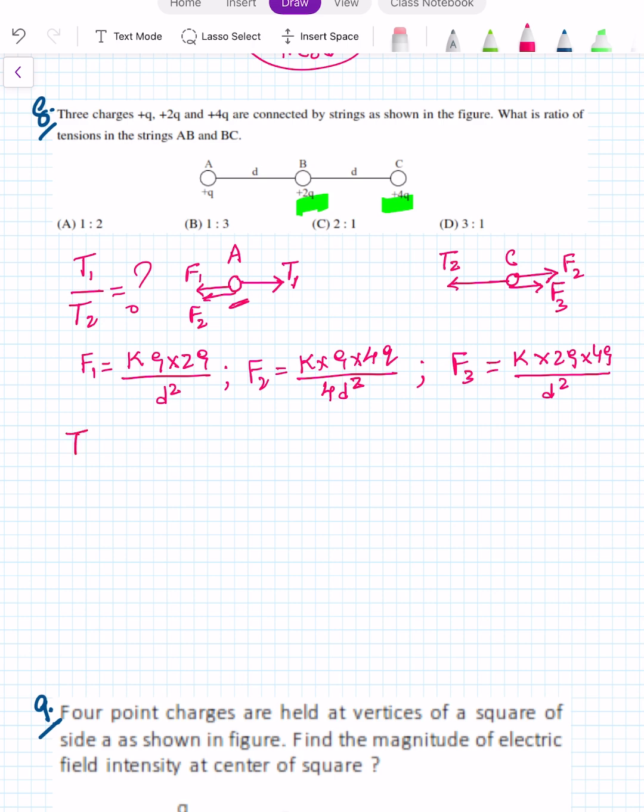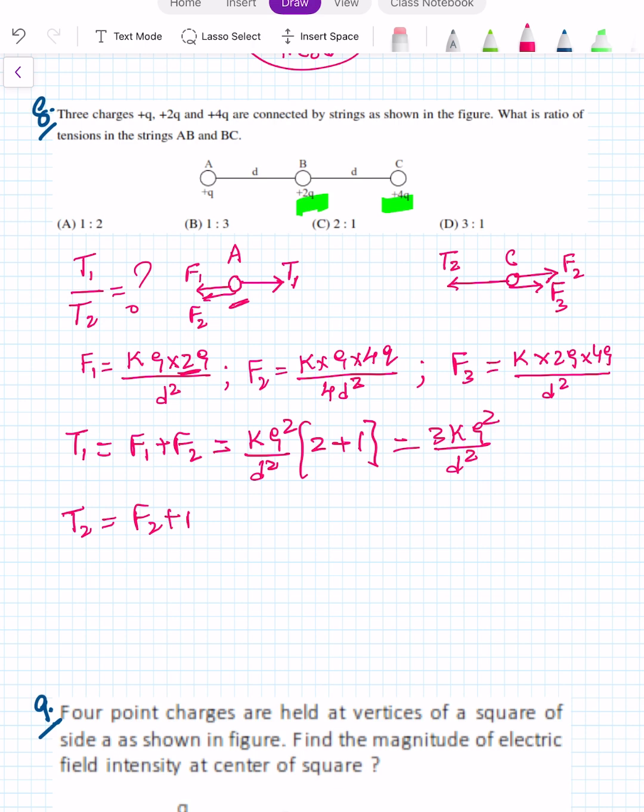So T1 is equal to F1 plus F2. If we substitute these values, KQ square upon D square is common in both the terms. So it is left with 2, and here 4 upon 4 cancelled, it becomes 1. So it will become 3KQ square upon D square. And T2 is equal to F2 plus F3, where KQ square upon D square is common.